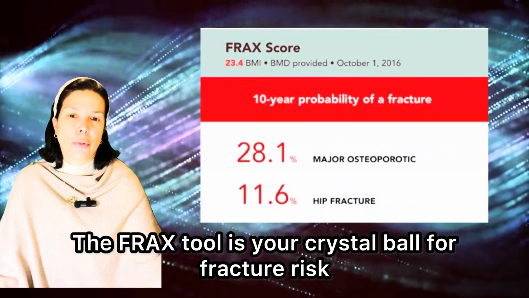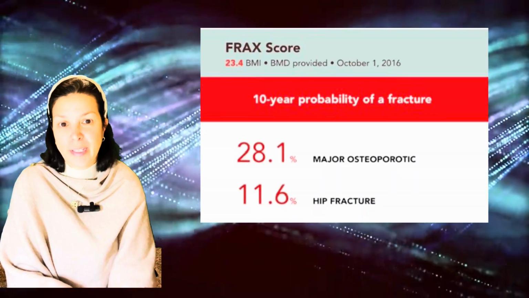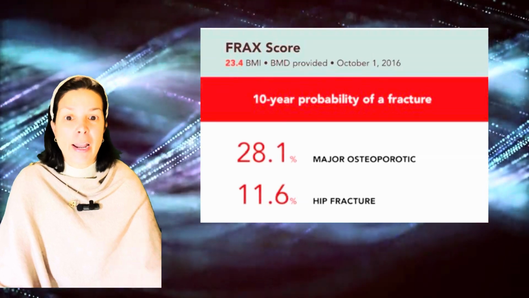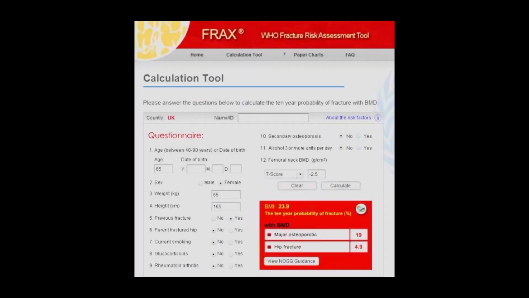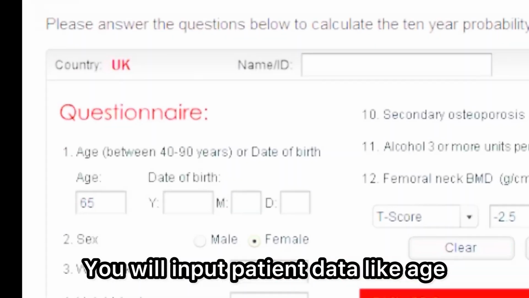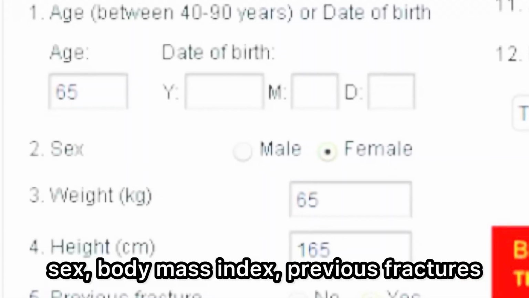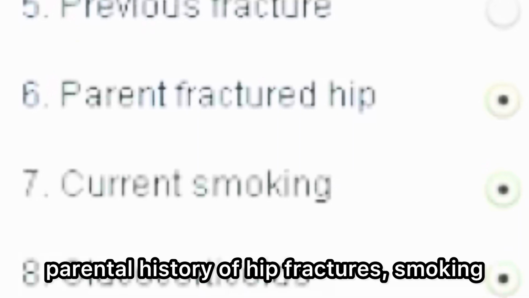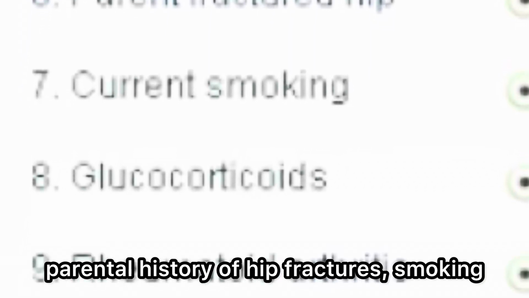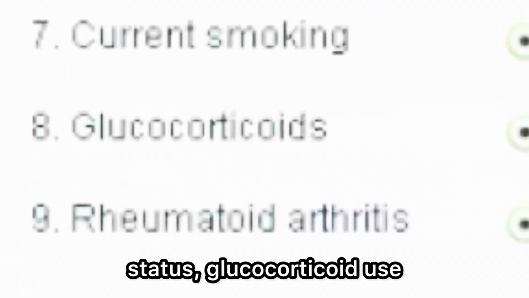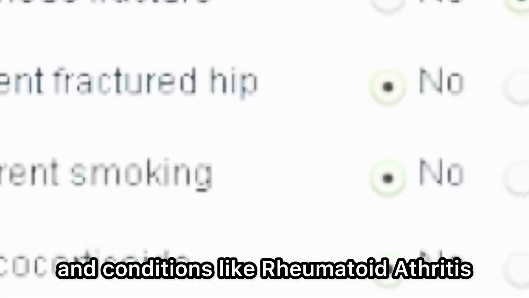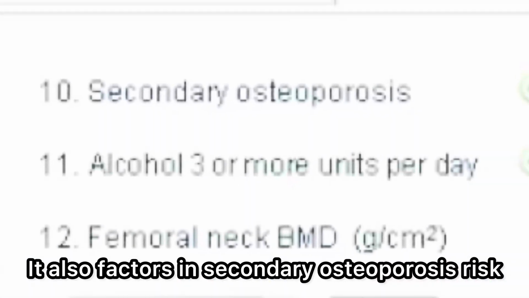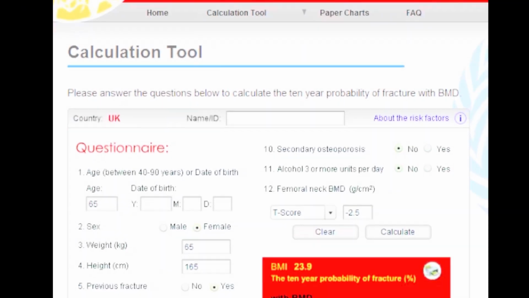The FRAX tool is your crystal ball for fracture risk, estimating the 10-year probability of major osteoporotic fractures, like hip fracture. You will input patient data like age, sex, body mass index, previous fractures, parental history of hip fractures, smoking status, glucocorticoid use, and conditions like rheumatoid arthritis. It also factors in secondary osteoporosis risk and alcohol intake.